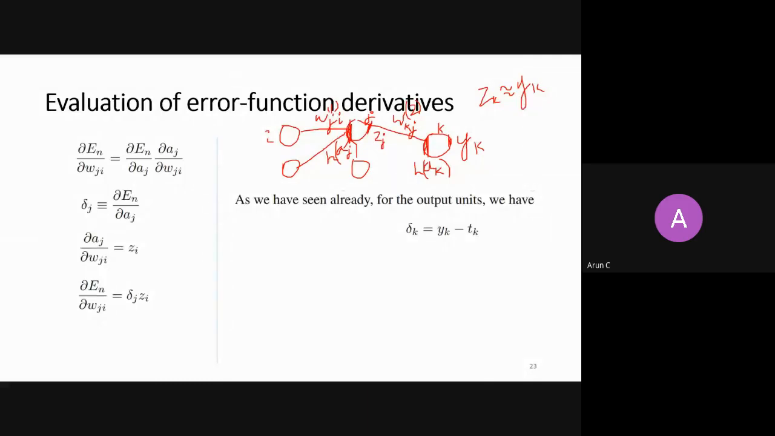Very nice. Very good. Very nice. So if all this is clear in your head, now let's see. I want to calculate the error function.